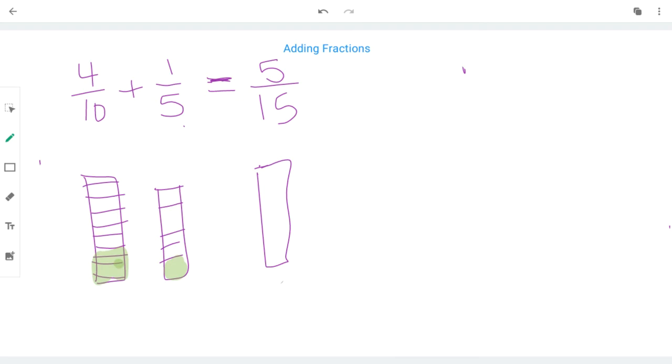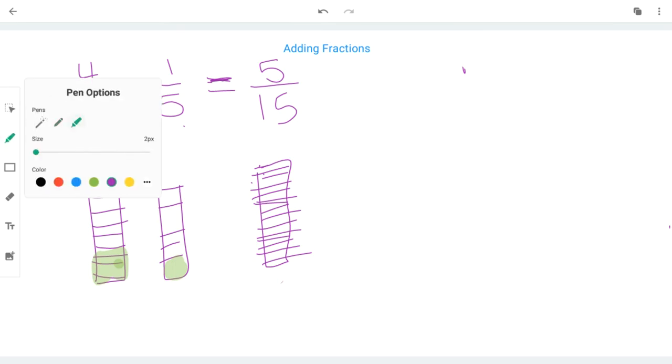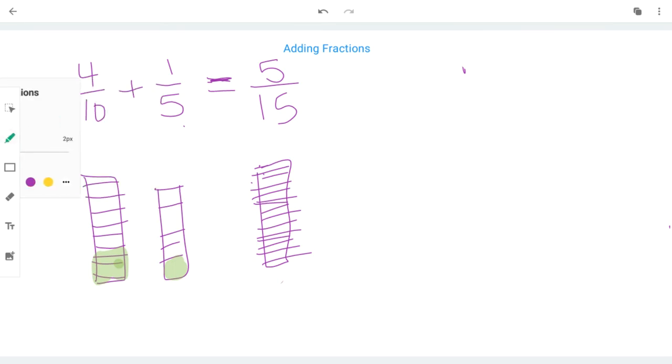So 1, 2, 3, 4, 5, 6, 7, 8, 9, 10, 11, 12, 13, let's try to find space, 14. So that's 15 in total. And let me try and show you what 5/15 looks like. So I'm going to try to shade in 1, 2, 3, 4, and 5.